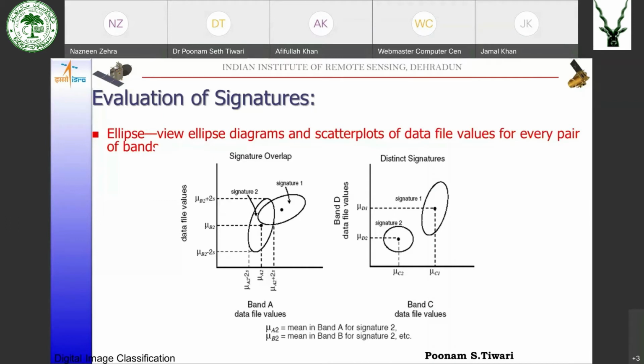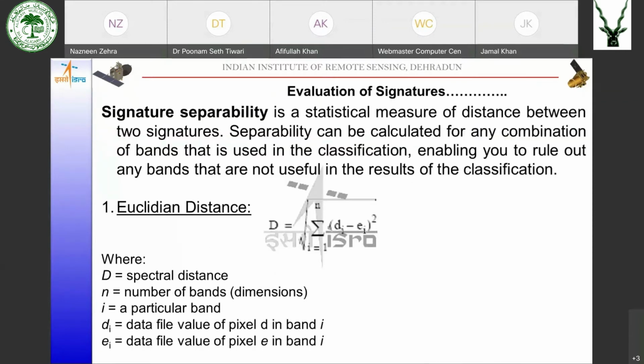Okay, so once you find that the signatures are well separable, then only you can move ahead for classification. So there are certain parameters by which you can find out the separability between the signatures. So that is called as signature separability.